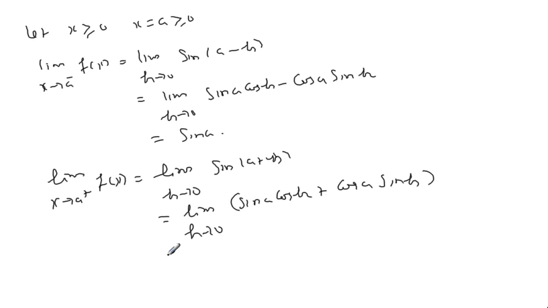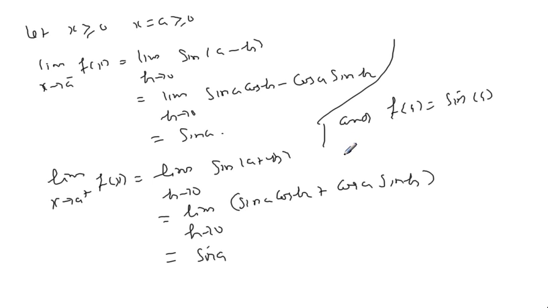Then the final value is sin a, and f of a is equal to sin a. Here also left limit, right limit and f of a, all three are equal, and therefore f is continuous for all x greater than or equal to 0.